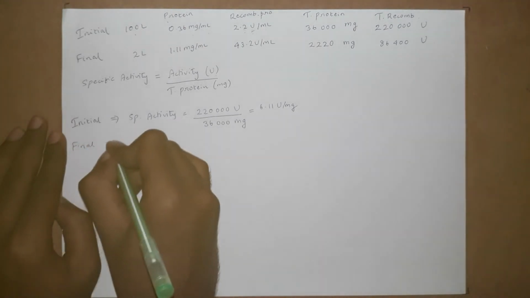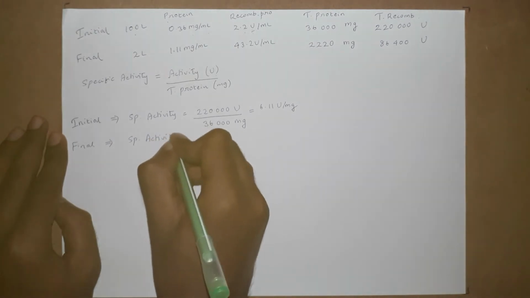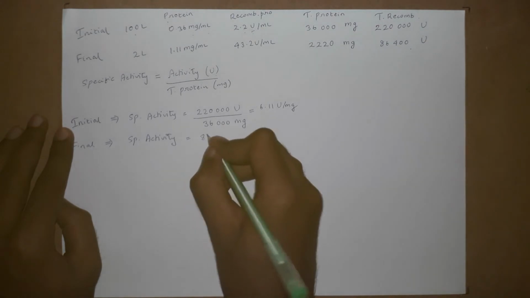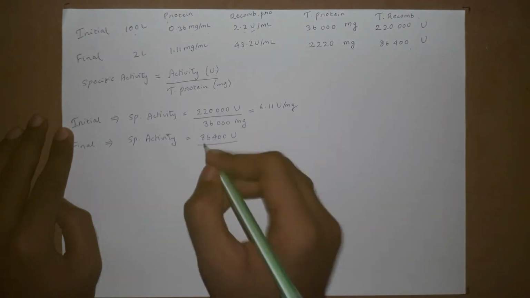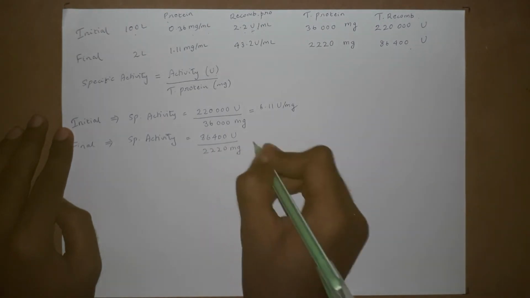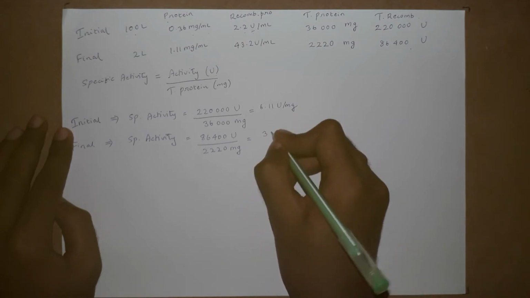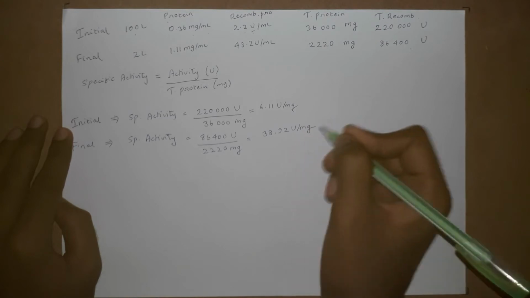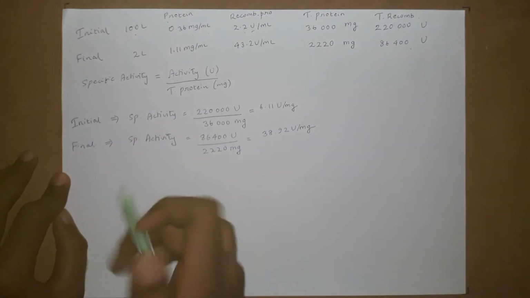And the final specific activity. Final U equal to 86,400 U over final protein 2220 mg. On dividing these two, we get a value of 38.92 U over mg. Right? We are done with initial and final specific activity.